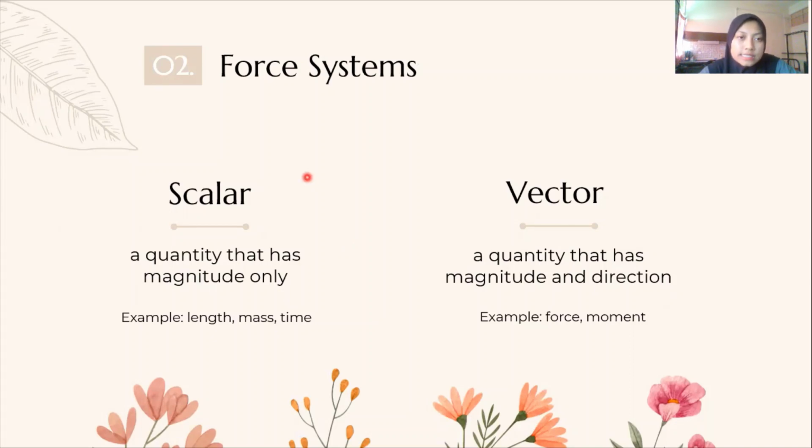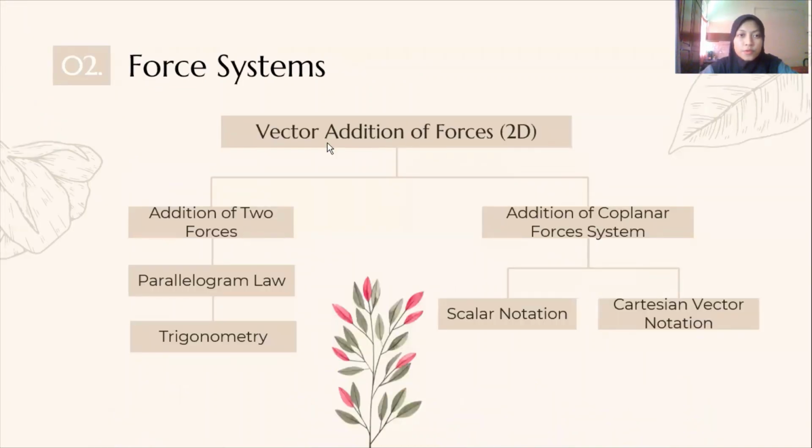Physical quantities in statics are measured using either scalar or vector. Scalar is a quantity that has magnitude only, for example, length, mass, and time. Vector is a quantity that has magnitude and direction, for example, force and moment. Next, we move to vector addition of forces, 2 dimensions.